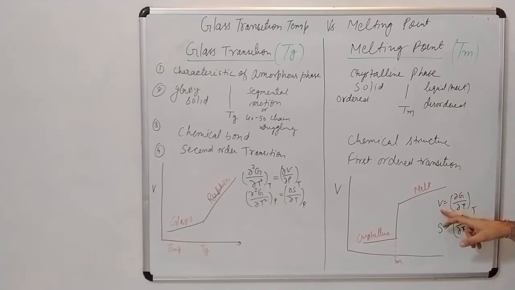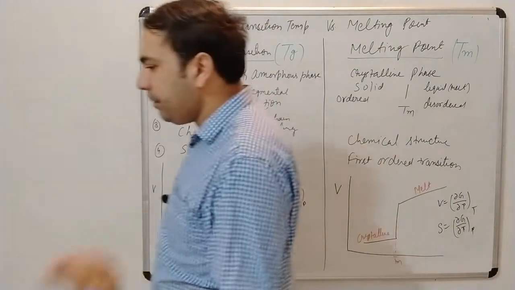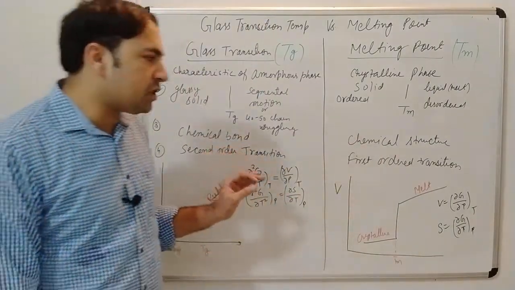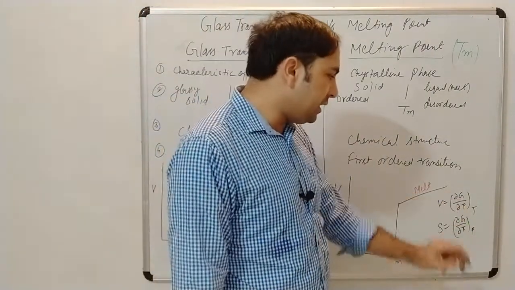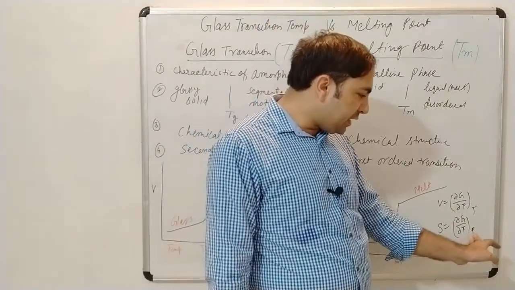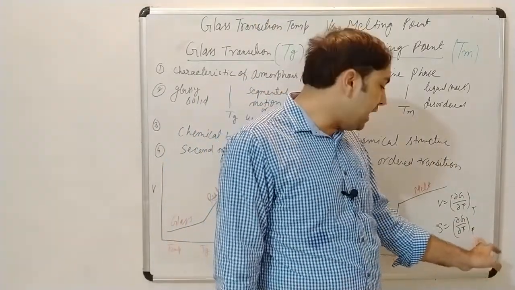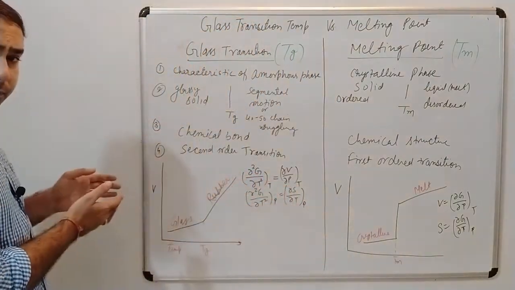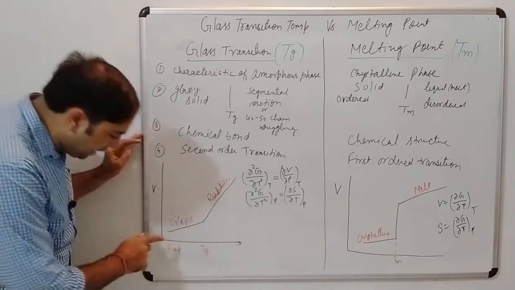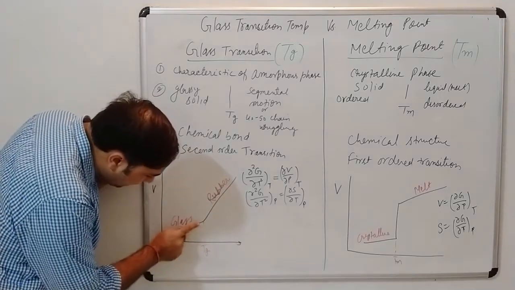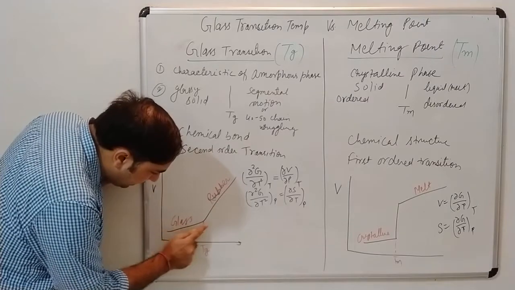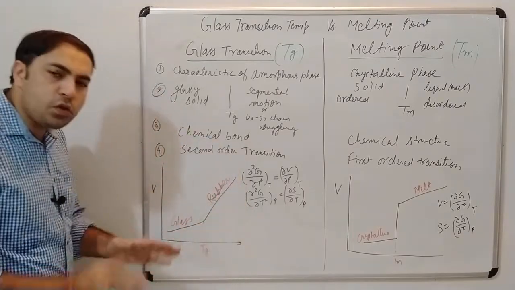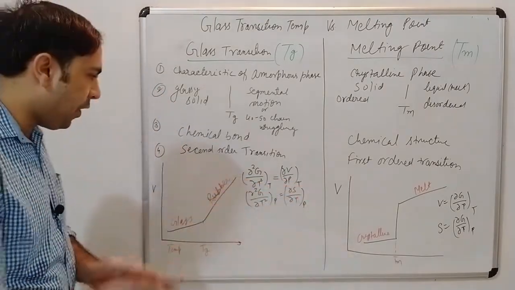In the first order transition, the specific volume is a function of Gibbs free energy at a constant temperature. Similarly, entropy is a function of Gibbs free energy at a constant pressure. But the glass transition temperature is different. There is no sharp change here. See, above Tg the volume will increase, but see the linearity of the volume. There is no sharp change like melting point.